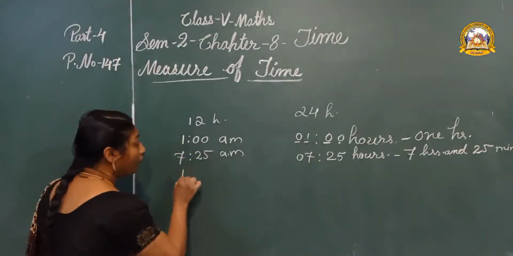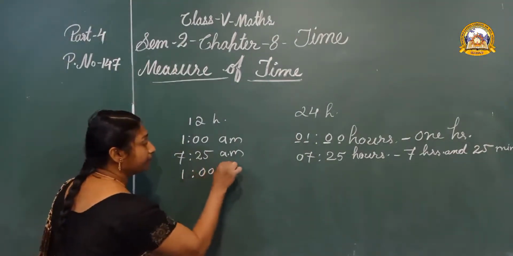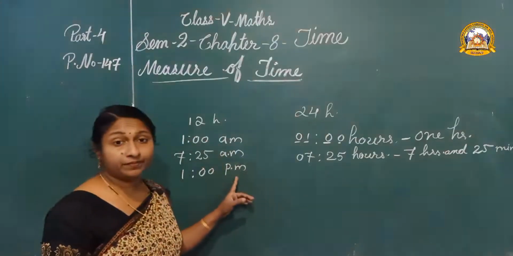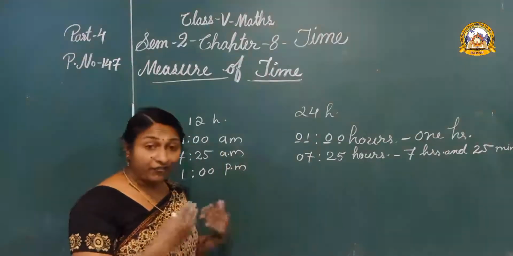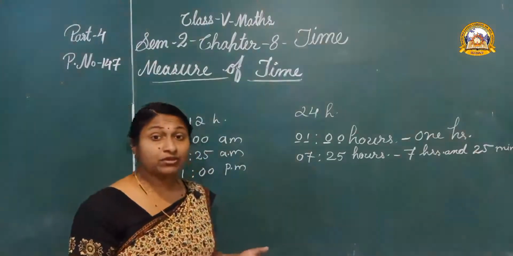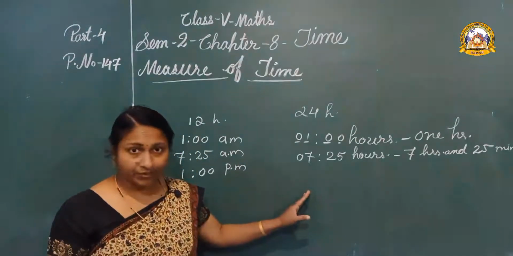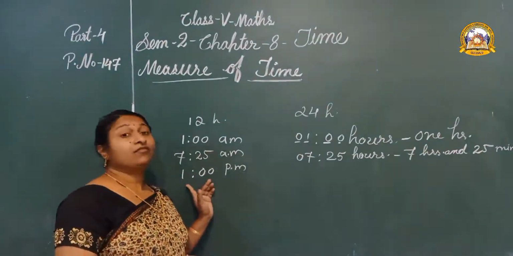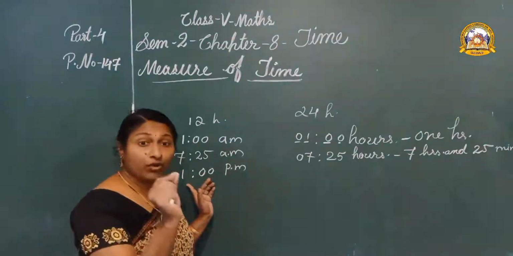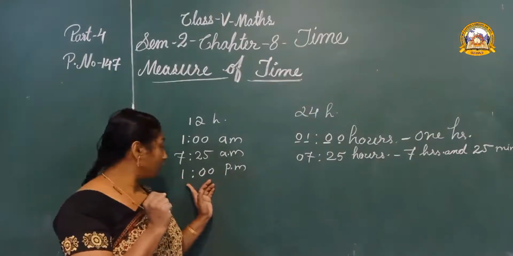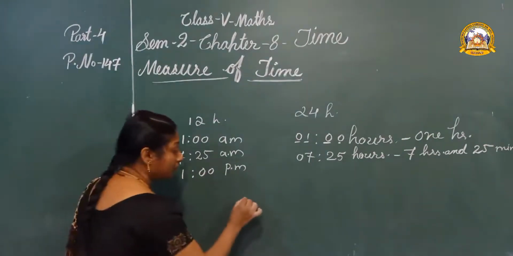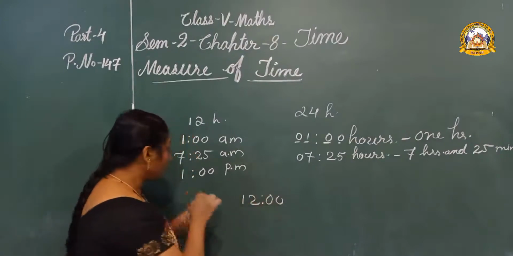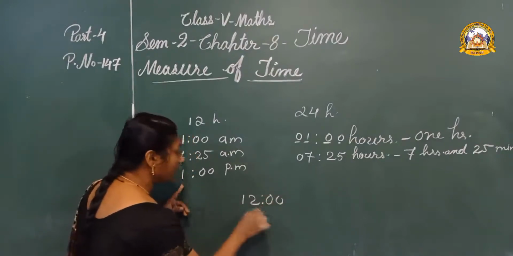Next, 1 PM. Look here, 1 PM. After 12 o'clock, it starts PM. So we have to add this 1 with 12. Okay? 12 noon. Then add this 1 with it.